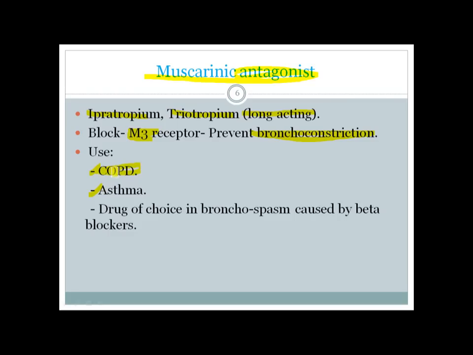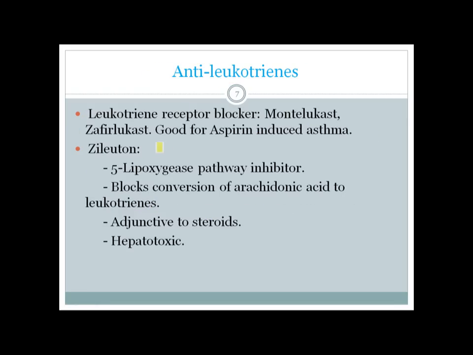In case of COPD, the more important problem is secretion. So there is more secretion, and ipratropium has more effect on secretion than on bronchodilation. It prevents secretion better than it causes bronchodilation. So it's the best drug for COPD. But you can also use it in asthma, especially if the bronchospasm is caused by beta blockers like propranolol.